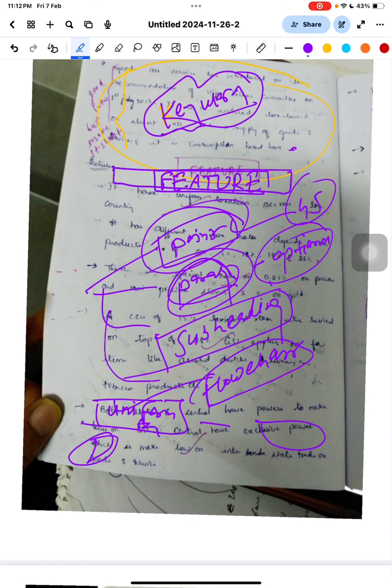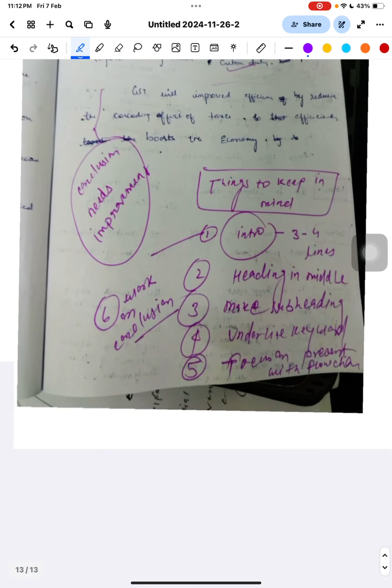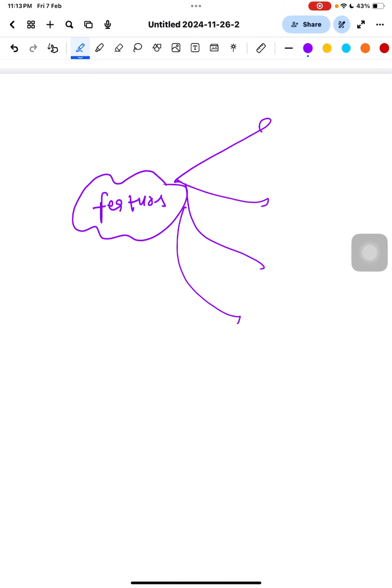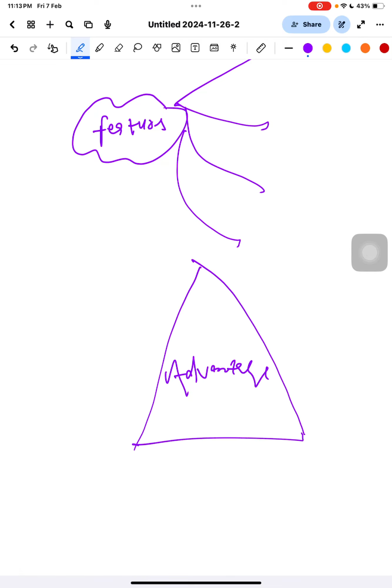Then flowchart. Do you know what a flowchart is? A symbolic representation. Yeah, good. There are many ways. Suppose you have to write features, you can do it like that. Second, you can write advantages: one advantage, two advantage, three advantage.